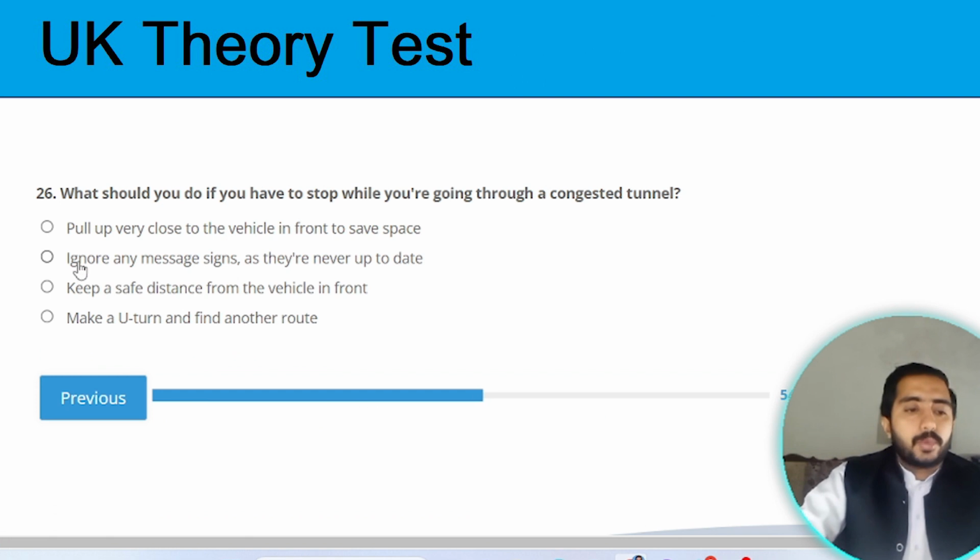Next one. Question 26. What should you do if you have to stop while you are going through a congested tunnel? If you are going through a congested tunnel, then you need to keep a safe distance from the vehicle in front of you. Option C is the correct option. Next question.